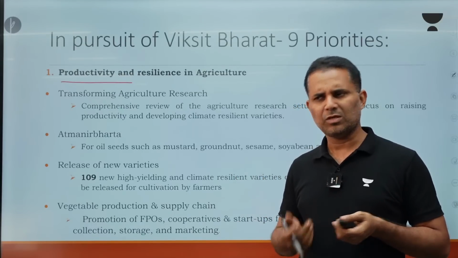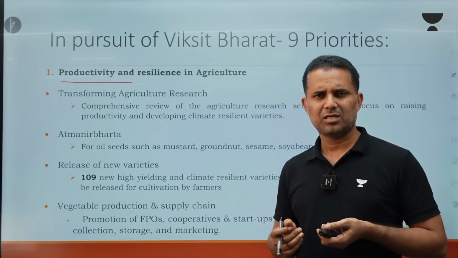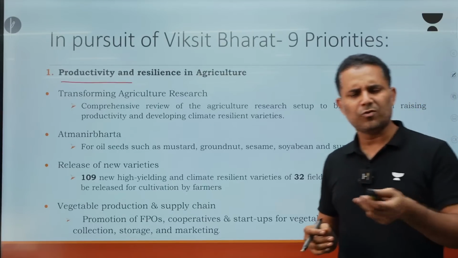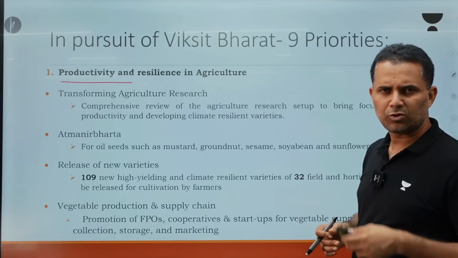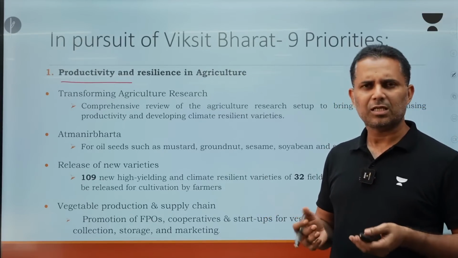We have more cultivable land, we have more people in the agriculture sector. The agriculture sector employs the maximum people. Out of the 56 crore labor force, around 43% is in agriculture. So you can say that around 23 crore people are in agriculture, but still the output is less.